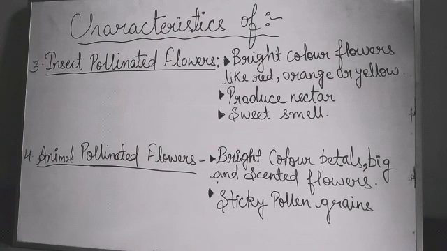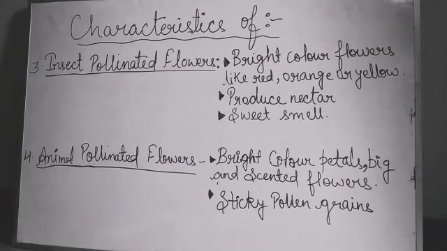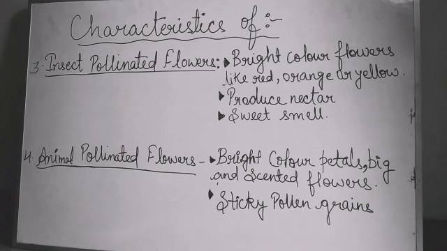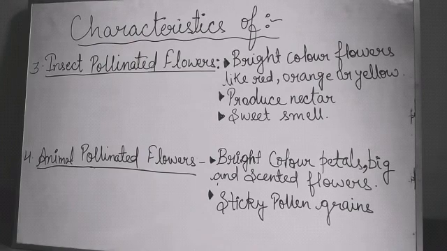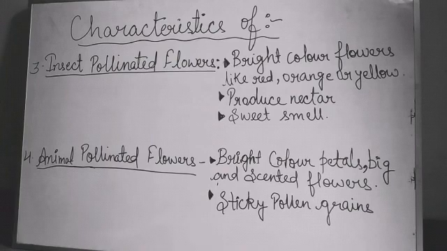Now, characteristics of insect-pollinated flowers. These flowers are bright colored like red, orange or yellow to attract insects. They produce nectar and some are sweet smelling like night jasmine to attract insects at night. They have sticky pollen grains and stigma.